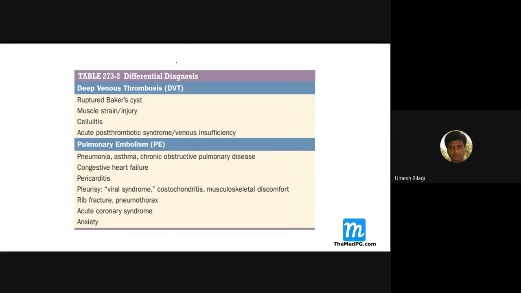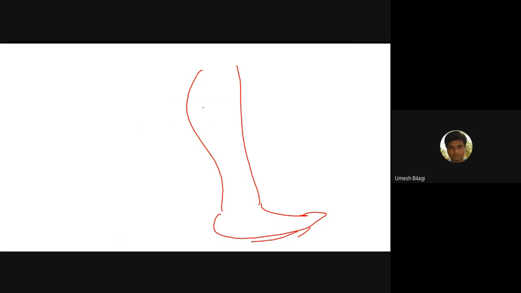Now, what are the differential diagnoses for DVT as well as pulmonary embolism? A patient with DVT, how does he present? Calf swelling will be there, and there is tenderness in the calf. Skin discoloration can also occur.